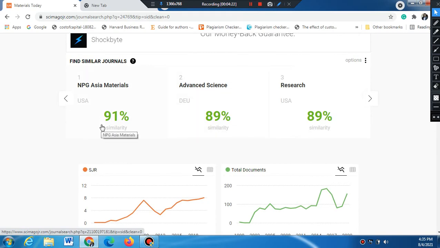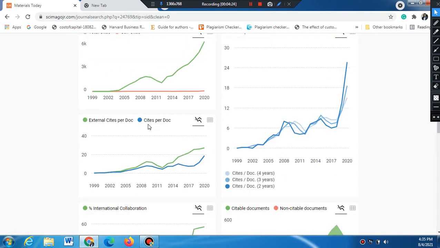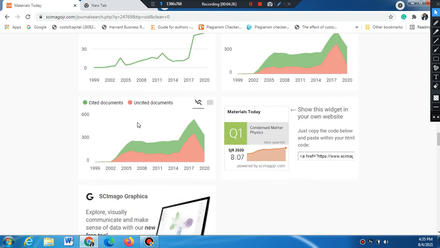Not so much of your interest. What exactly is of your interest is the quartile of the journal, Q1. For an example, sometimes researchers falsely claim that their research belongs to Q1, so you must find out whether it is actually in the Q1 quartile or not. You will come to know through the simagojr.com.